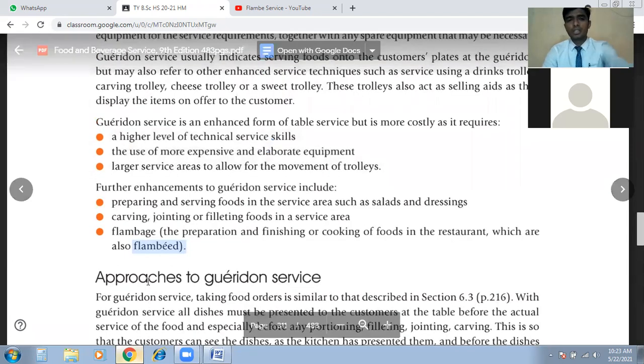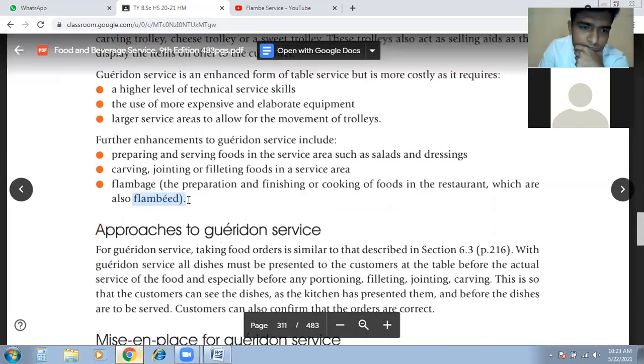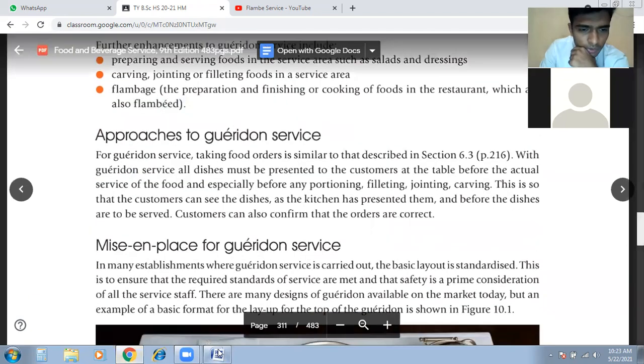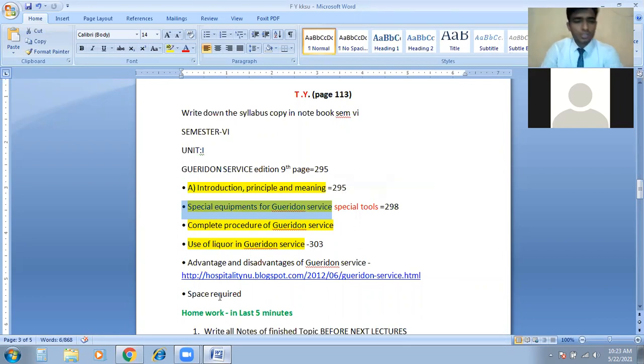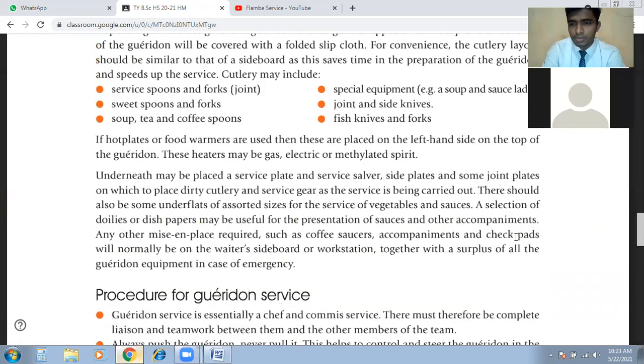Yes, now you understand. Any questions? No. Yes. Okay, so now the first point is over. Then we will go to the second point, which is special equipment for gueridon service. Okay, so page number 298. 298 should be somewhere here.